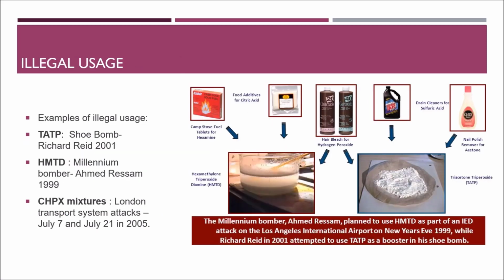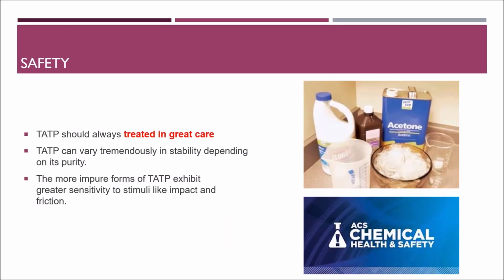Some examples of illegal usage of peroxide-based IEDs include, for TATP, the shoe bomb used by Richard Reid in the year 2001, whereas HMTD was used by the Millennium bomber Ahmed Ressam in 1999. And CHPX mixtures were used in the London transport system attacks in the year 2005.